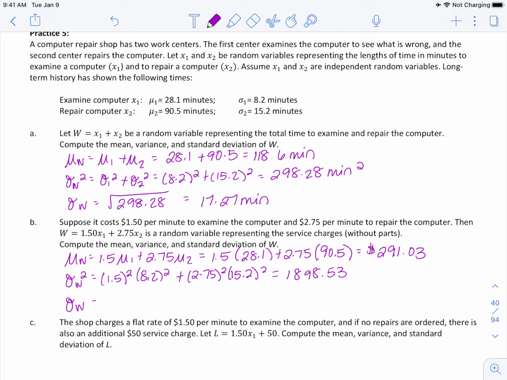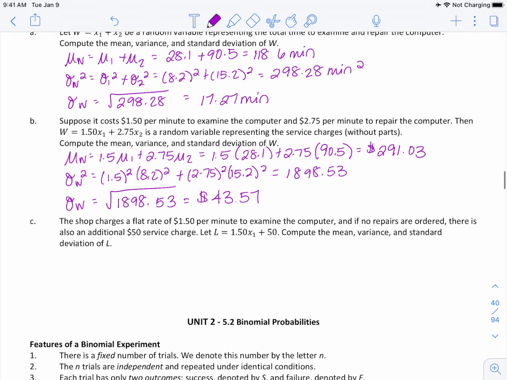Last, we have our sigma W, and so we have to take the square root of 1,898.53. It's technically dollars squared, so when we take the square root, it makes a little more sense, and we end up with $43.57.